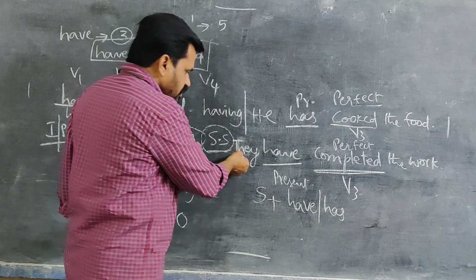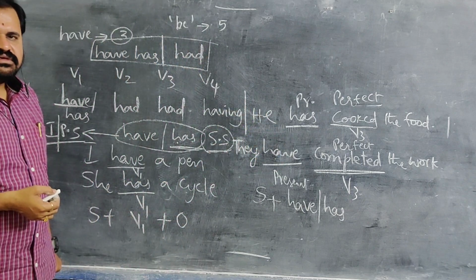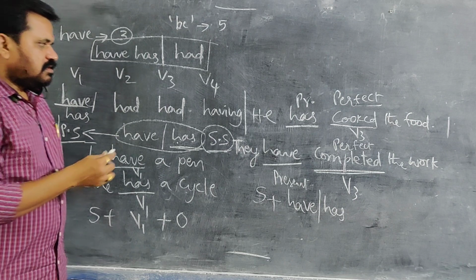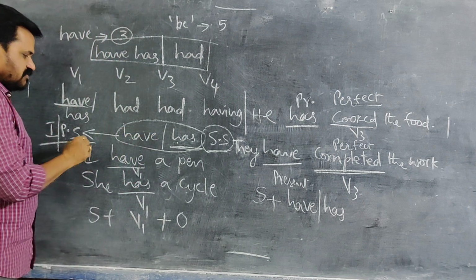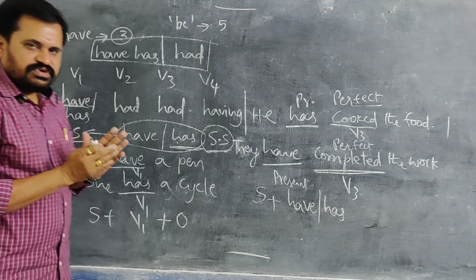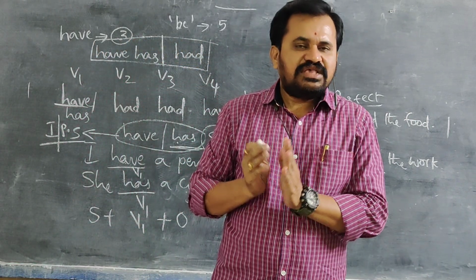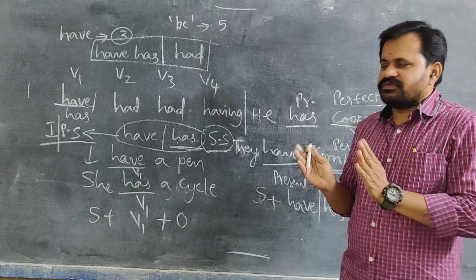So the subject is plural, and we have to use have only with the subject they. So here you got clarity about with what subjects we have to use have or has. Have is used with I and also plural subjects. Has will be used only with singular subjects always.